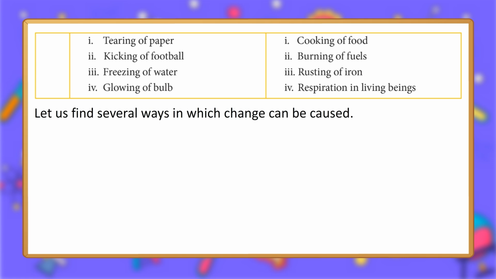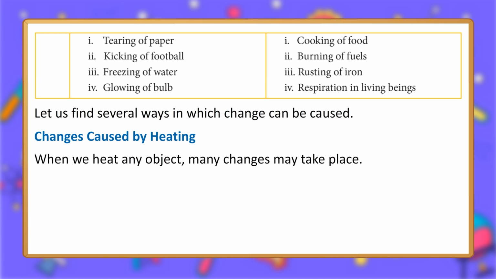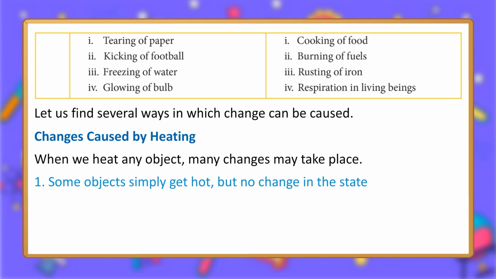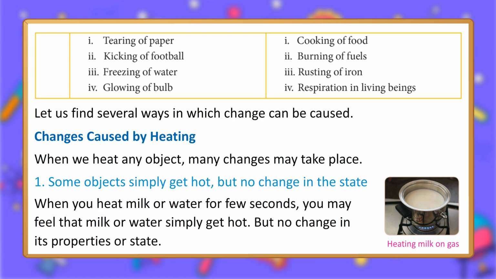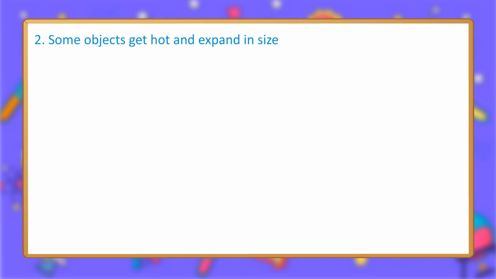Let us find several ways in which change can be caused. Change is caused by heating. When we heat any object, many changes may take place. 1. Some objects simply get hot, but no change in the state. When you heat milk or water for few seconds, you may feel that milk or water simply get hot, but no change in its properties or state. Heating milk on gas.